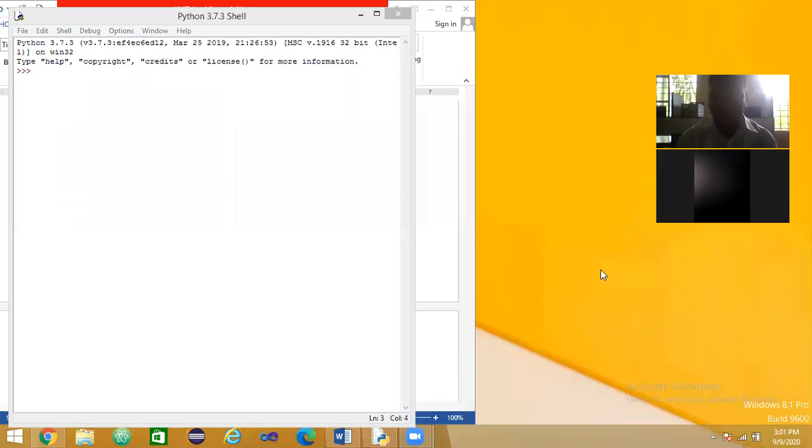Can anybody define what is the data structure? Data structure is how to organize the data, how to store the data, how to access, how to delete, how to modify. This is what we can say data management.